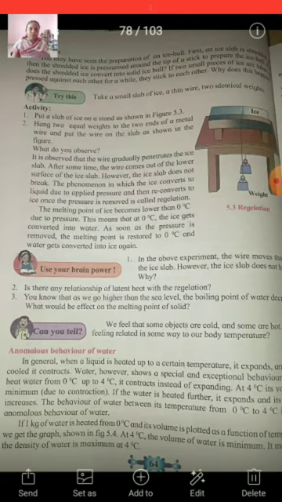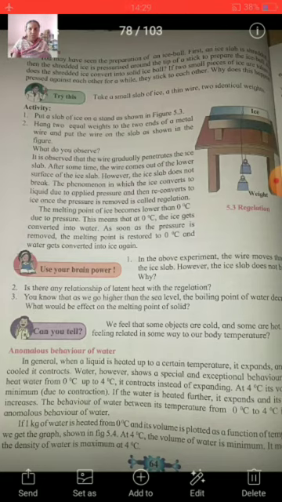That means when water is heated from 0 degrees Celsius up to 4 degrees Celsius, it contracts instead of expanding, and at 4 degrees Celsius the volume is minimum. Below 4 degrees Celsius, instead of contracting, it starts expanding. The behavior of water between 0 degrees Celsius and 4 degrees Celsius is called the anomalous behavior of water.